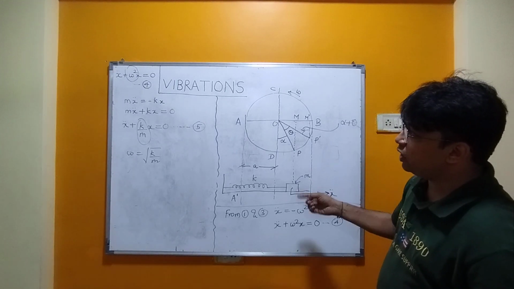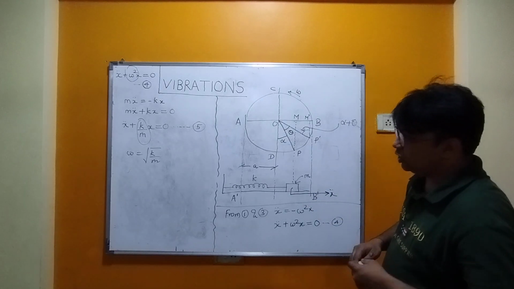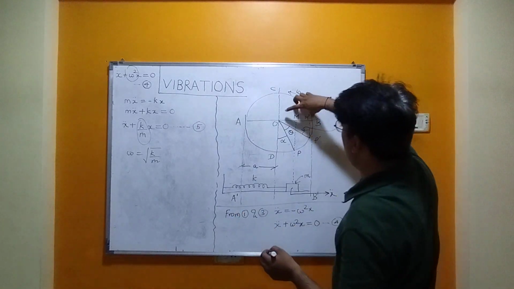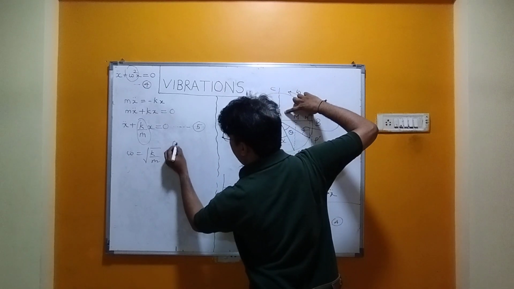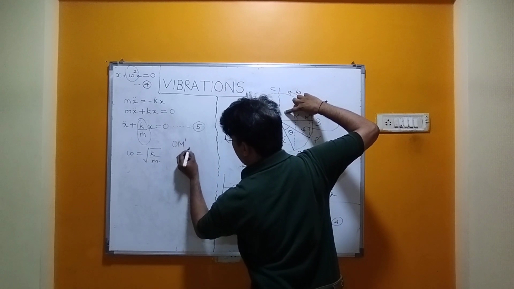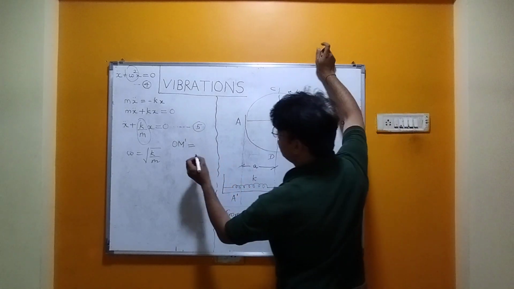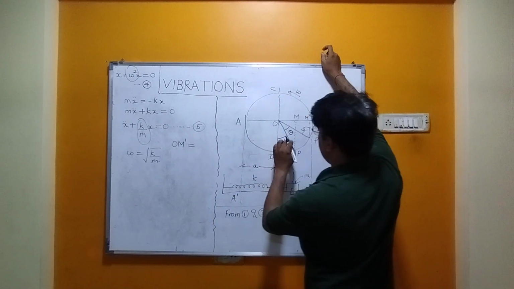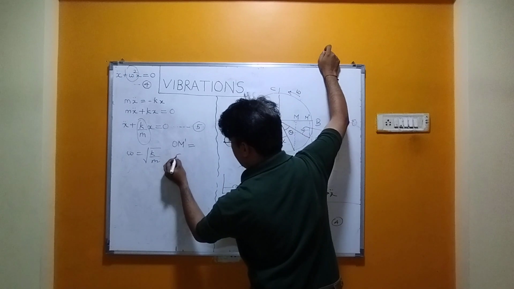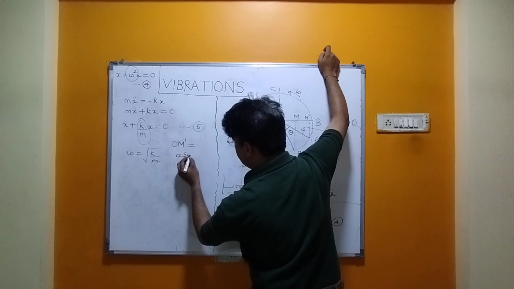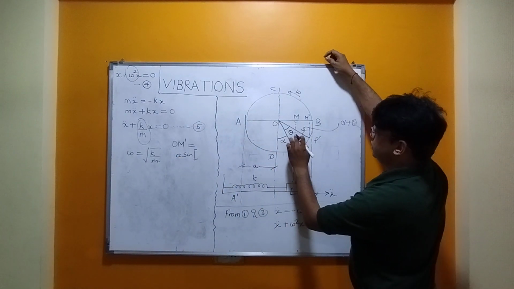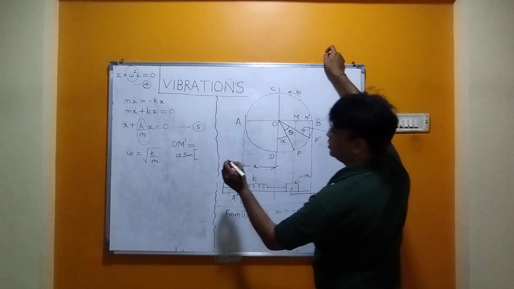I have already spoken about the displacement. So displacement was given by this OM dash, O into M dash is equal to A, the radius, A sine of alpha plus omega t.